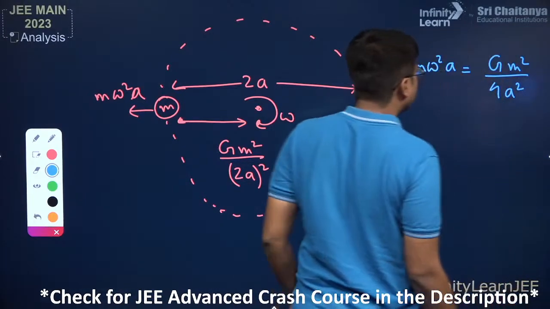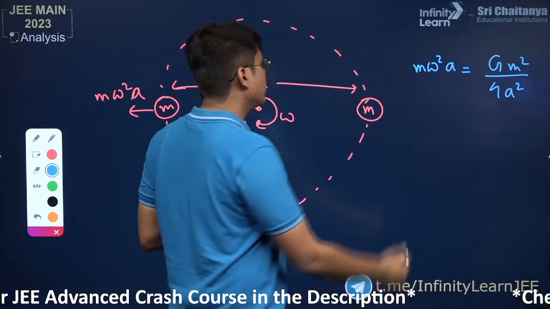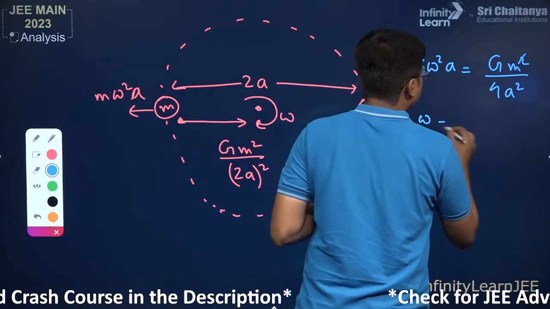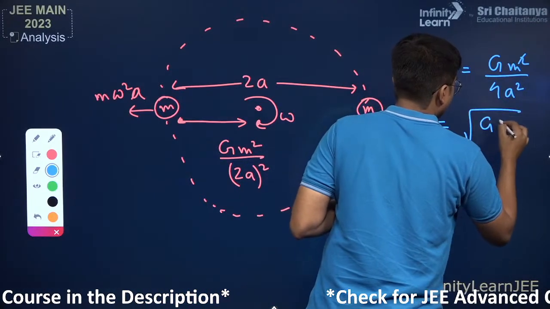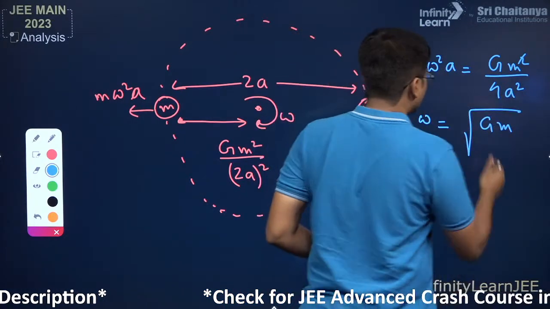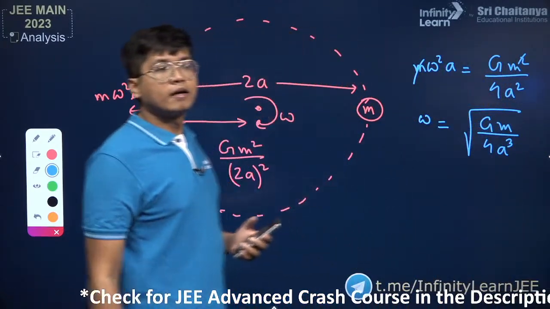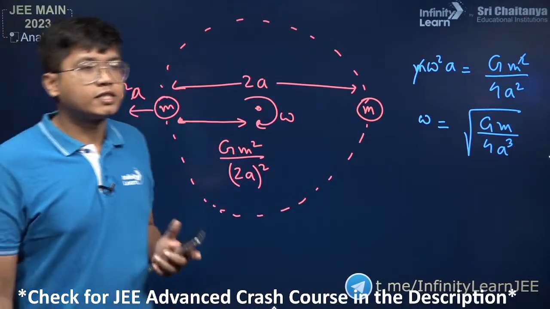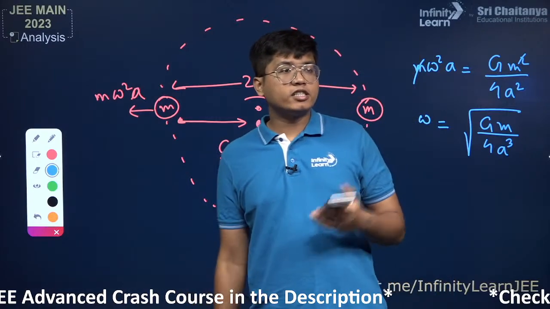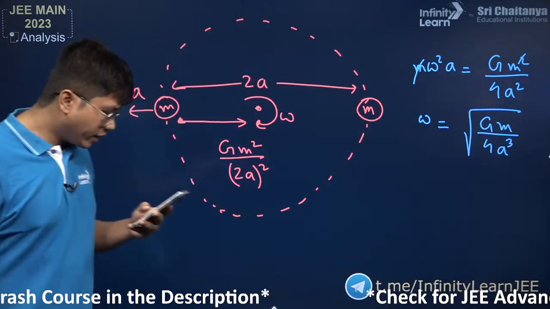You want to find omega in terms of the other variables. I'm not sure if the values were given, but cancel out the masses, then your omega becomes equal to root over of Gm divided by, this a comes down here, so 4a cube. Okay, root Gm divided by 4a cube. That's right, Nikhil. All the other students who are also here in this chat section, do post your answers as well as you're doing it.